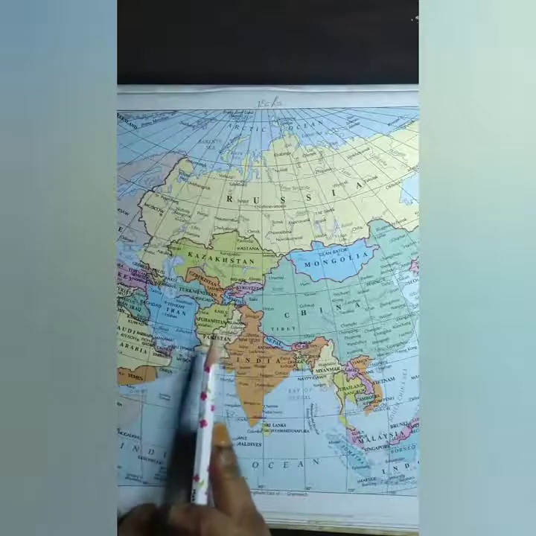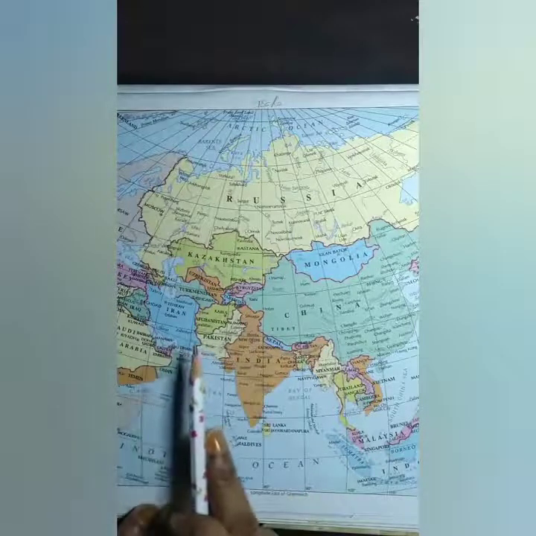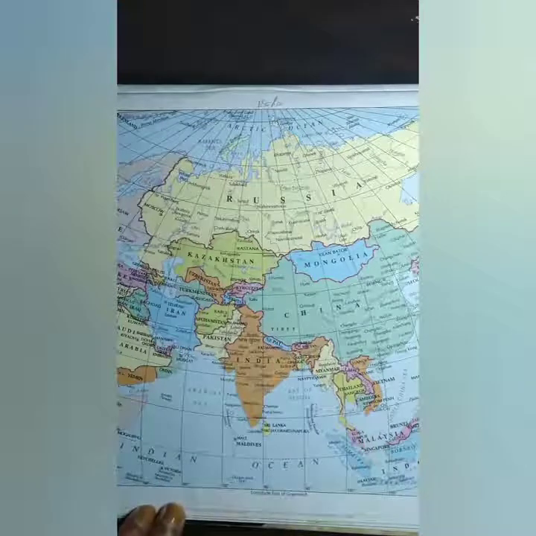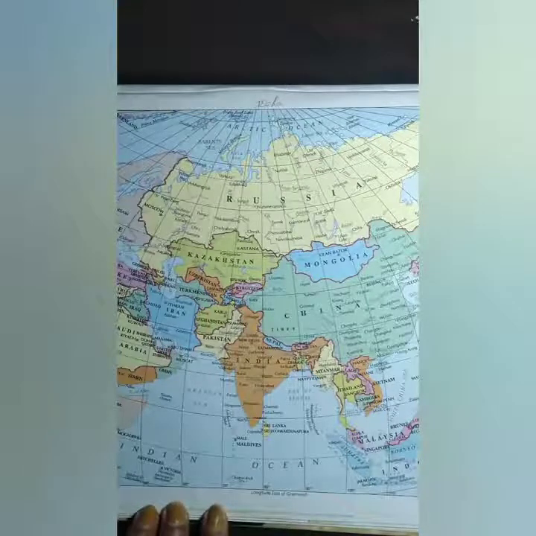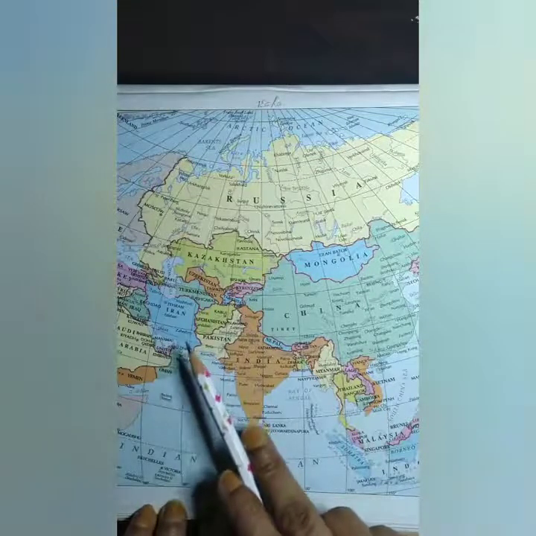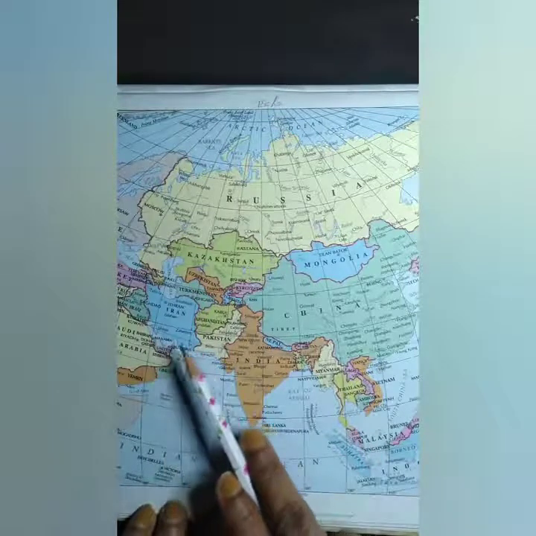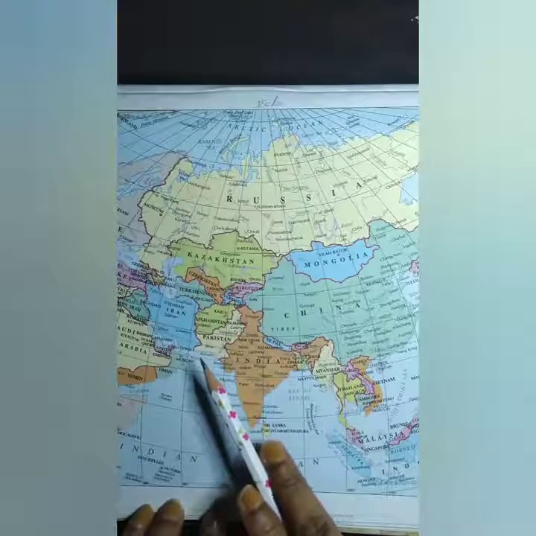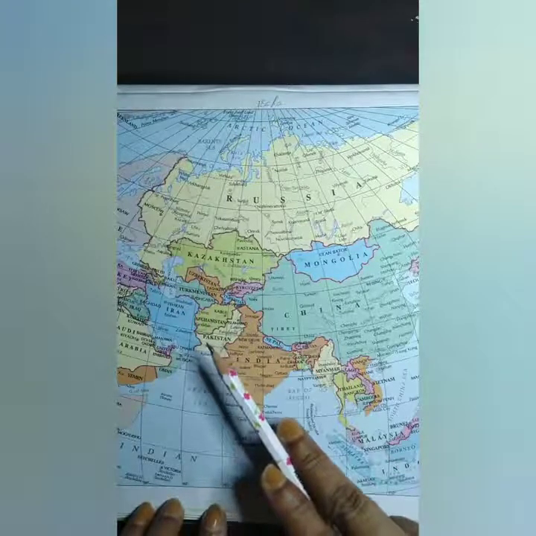As the name suggests, the climate is extreme. That is, summers are very hot. The summer temperature ranges between 30 to 35 degrees Celsius, whereas winters are cold and range between 16 to 25 degrees Celsius. Rainfall is very scanty. The amount of rainfall is very low, between 10 to 25 centimeter annually.